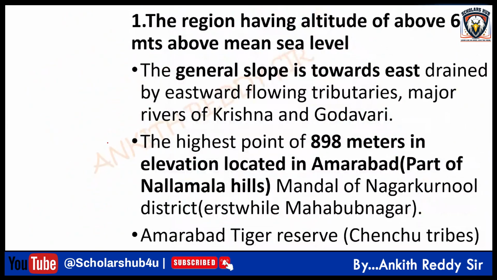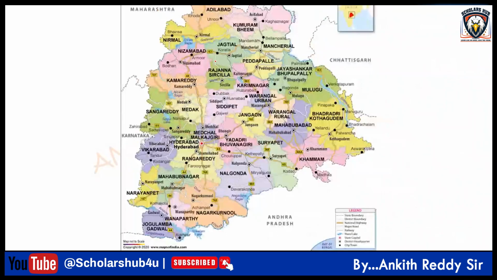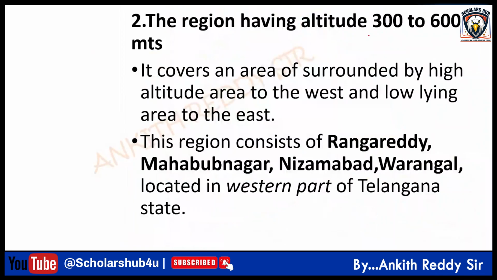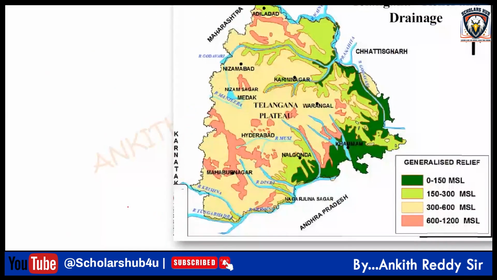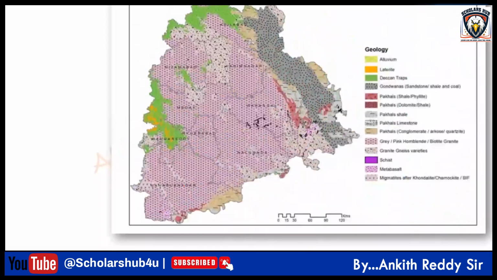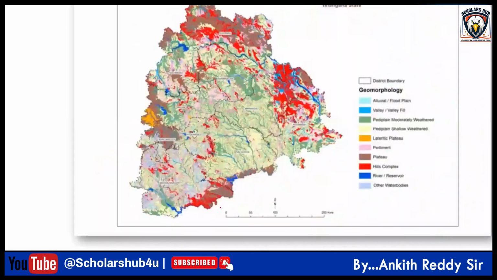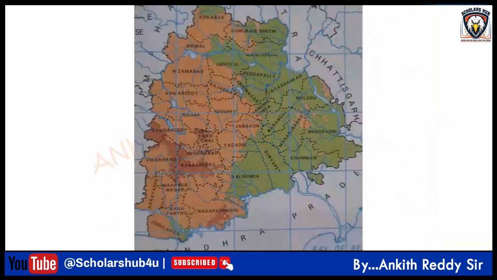Then moving on to the region having altitude of 300 to 600 meters. Here you can find the highest point in Telangana. Some part of this Nagarkurnool region is also high, and here you find Amrabad Tiger Reserve, right?